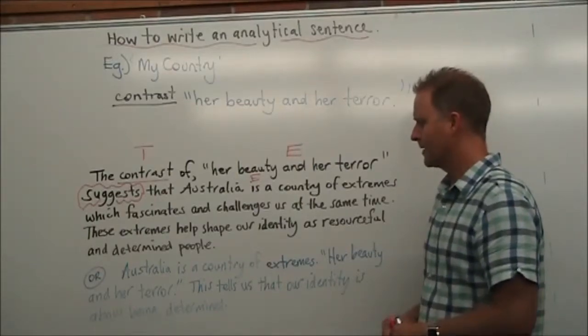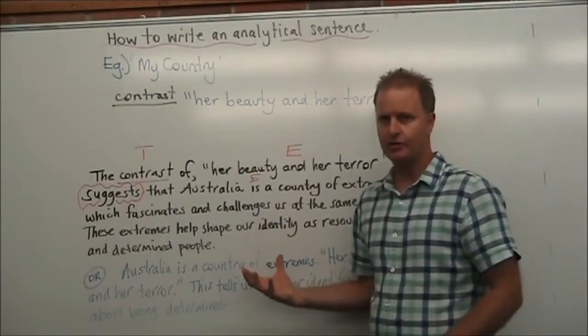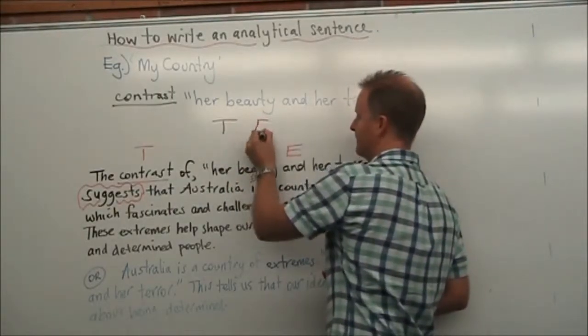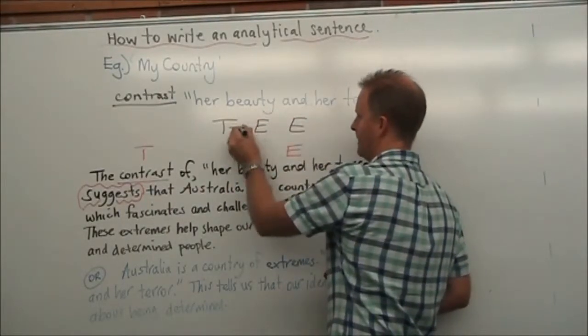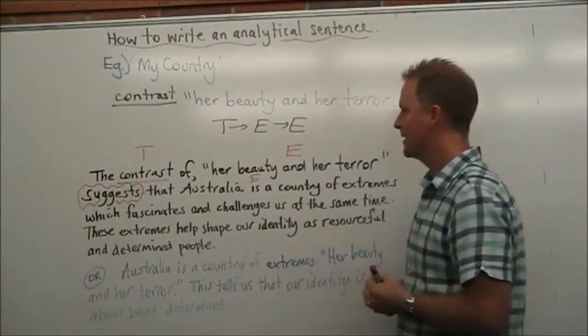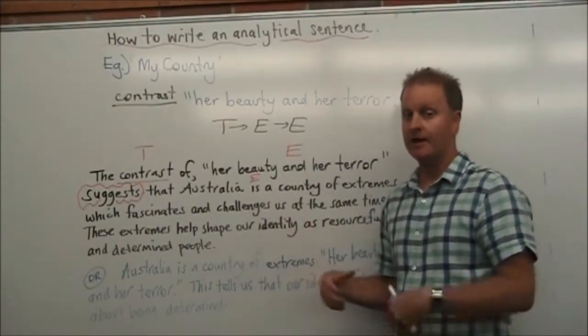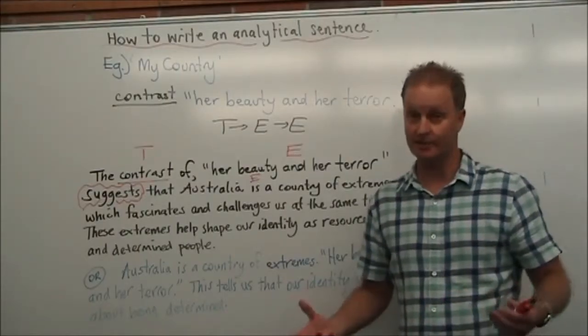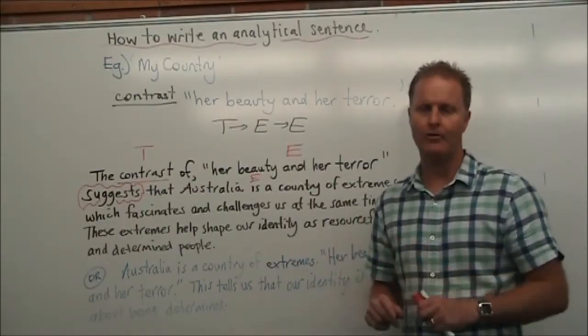Okay, so it's quite a simple thing to do. You just have to use that formula, T, E, E, and just move through those three. The best thing to do once you've written it is read it out loud to yourself, and it'll either make sense or it won't. If it doesn't make sense, go back and rephrase it.